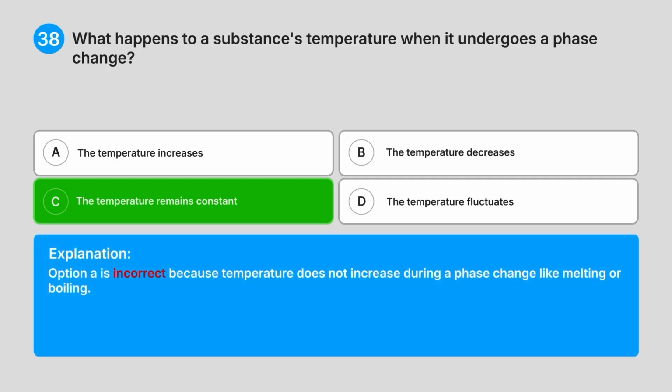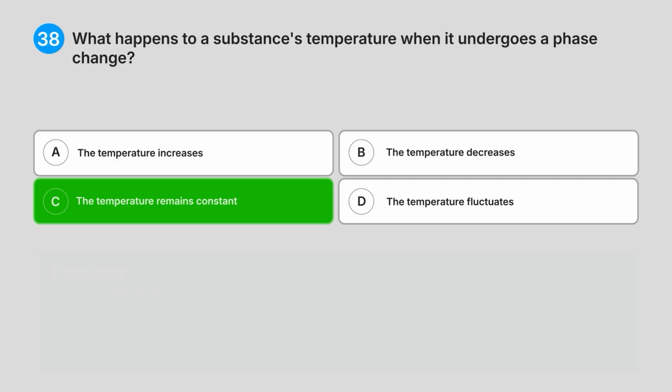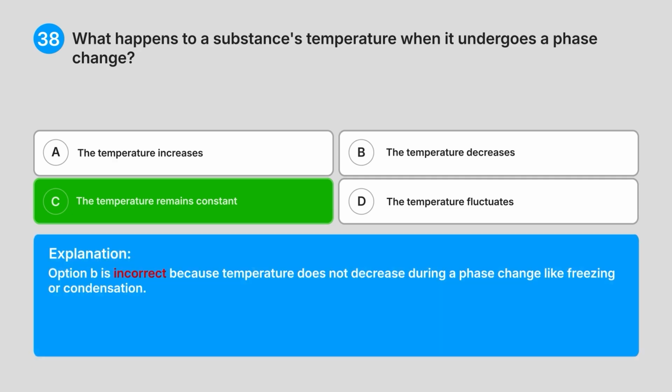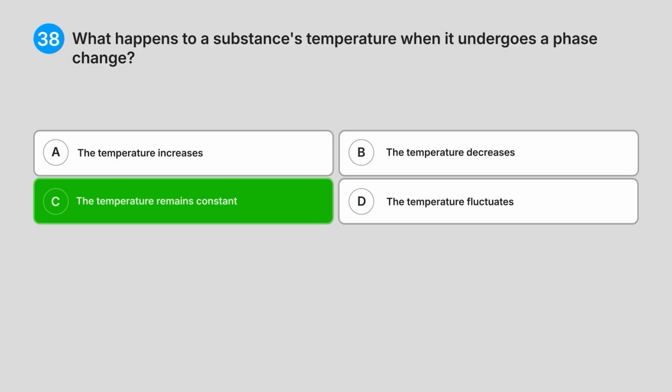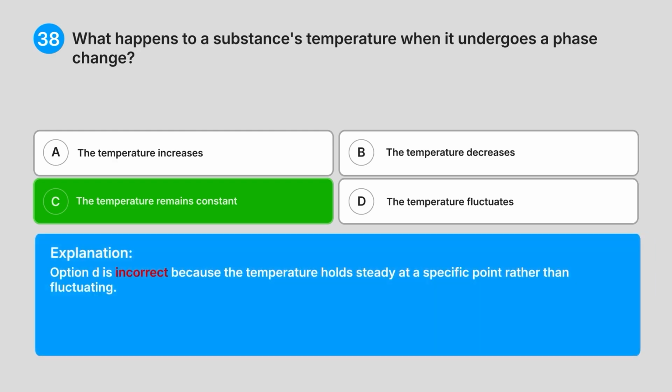Option A is incorrect because temperature does not increase during a phase change like melting or boiling. Option B is incorrect because temperature does not decrease during a phase change like freezing or condensation. Option D is incorrect because the temperature holds steady at a specific point rather than fluctuating.